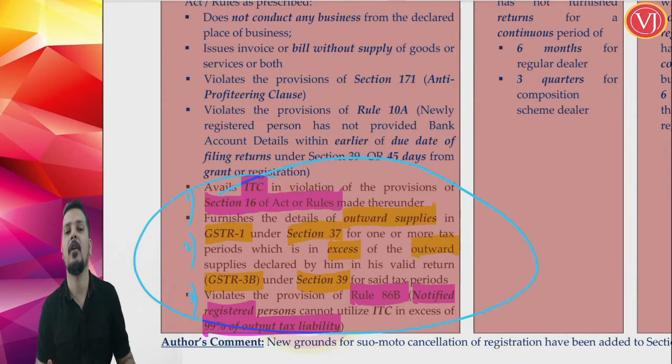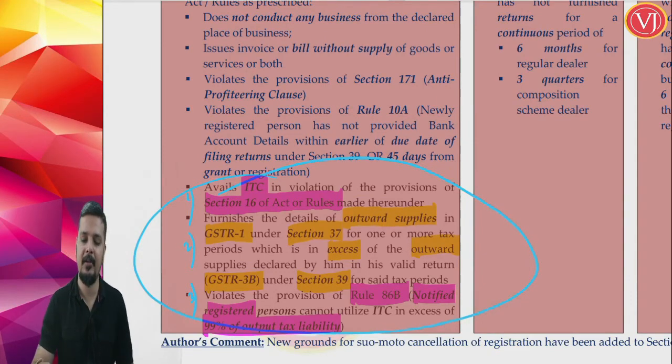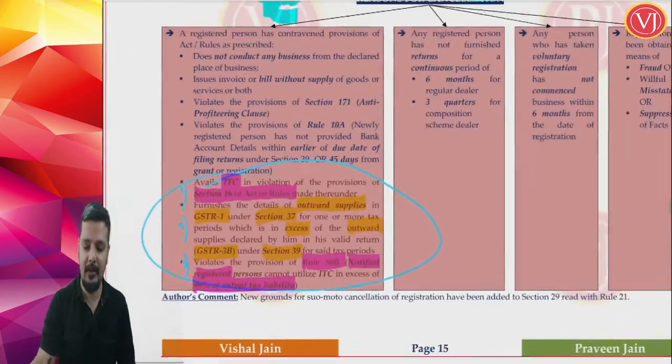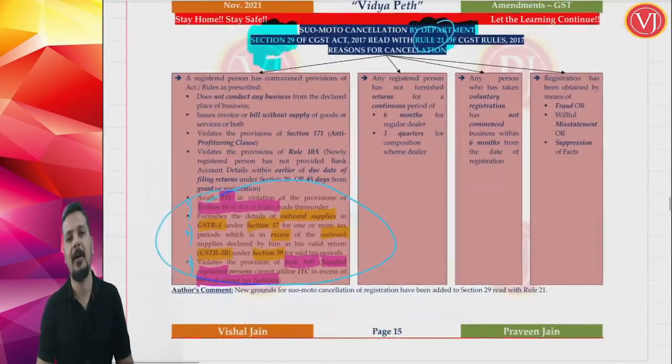And the third point is if you are not complying with Rule 86B, which means if you are a notified person, minimum 1% of your output tax liability other than RCM should be paid by cash ledger. If you are not complying with that, your registration can be cancelled suo motu. So 3 new grounds have been added in Rule 21 for suo motu cancellation by the department, section 29 read along with Rule 21.